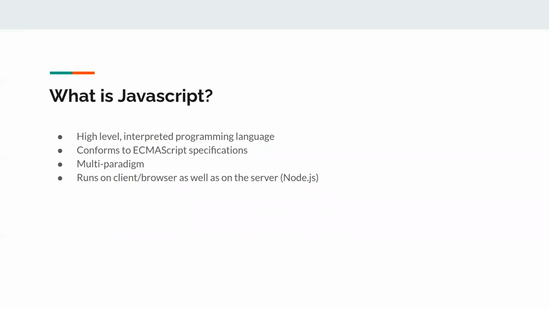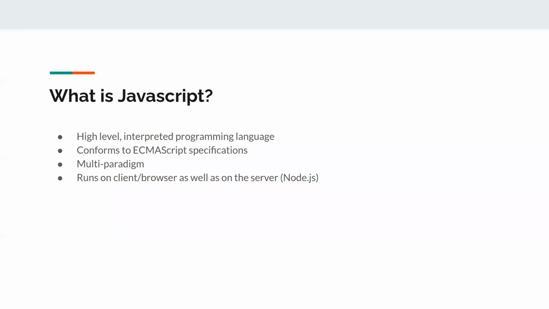What I mean by interpreted is that many of you may be coming from a C, C++, or even Java background. We need to compile those languages and generate an executable and then run the executable. That's not the case with JavaScript. It is directly interpreted, right? It conforms to ECMAScript specifications. What I mean by that is that ECMAScript has some specifications and JavaScript conforms to them. ECMAScript is actually JavaScript, but we also have some other scripts coming up nowadays.